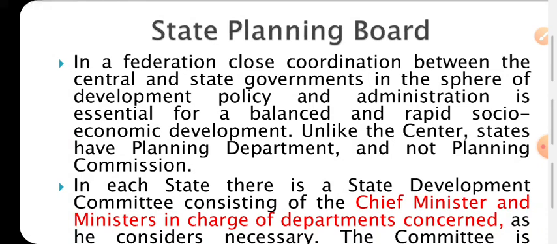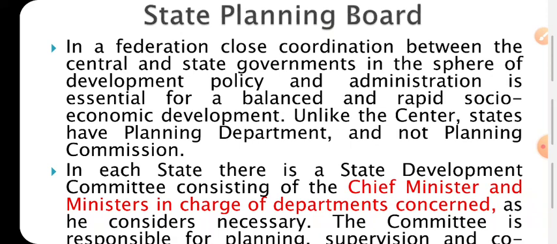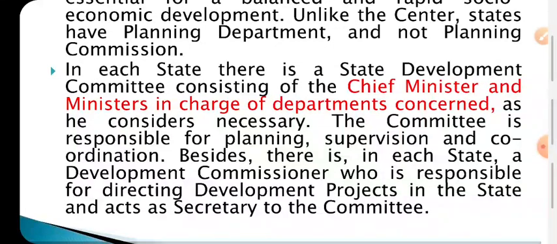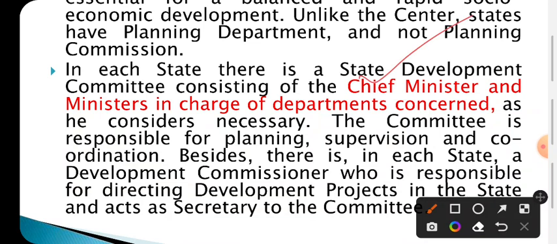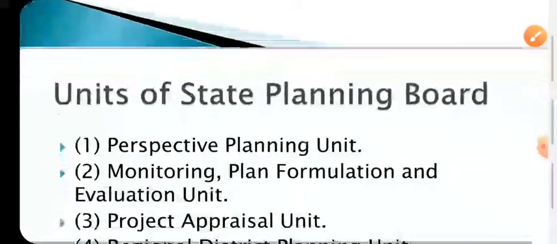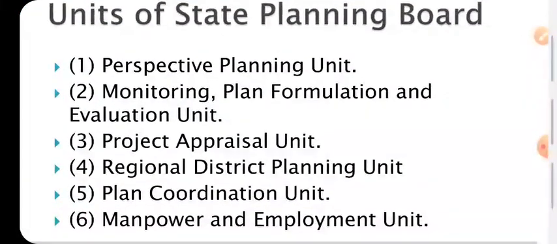Like in the center there is a planning board, in the state also there is a planning board, because we have a federation. In our state we have a separate planning board, and here who are the members? Chief ministers and ministers in charge of various departments are the members of this state planning board. It will decide the various issues, programs and requirements of the state, and accordingly formulate policies and planning to be implemented.